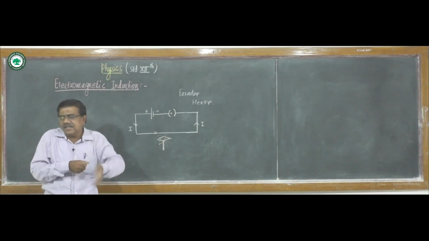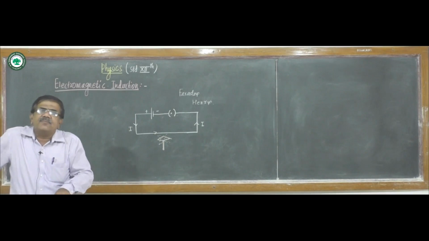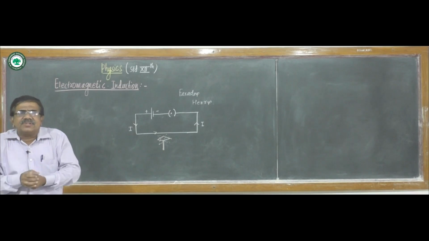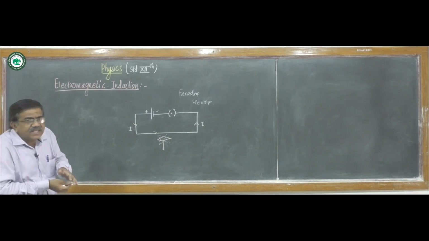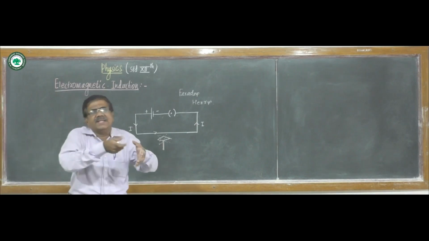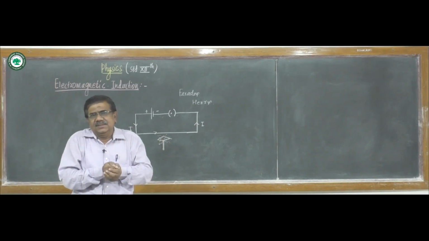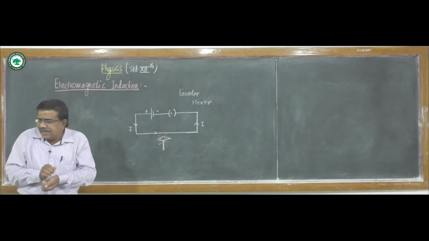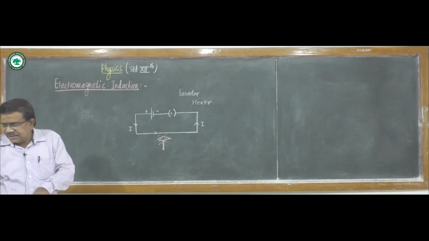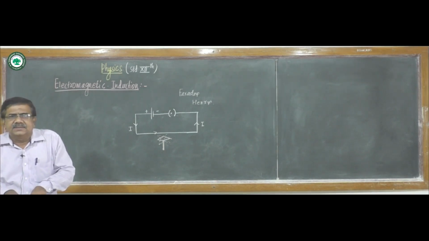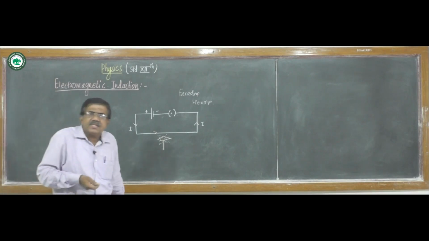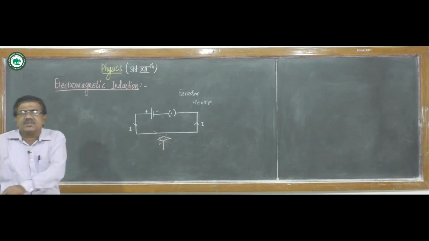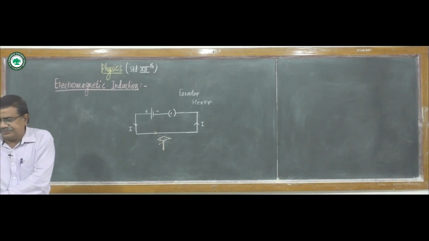Electric current is produced in a coil when there is relative motion between the coil and magnet. That is, a change in magnetic field can produce electric current. The current produced is called induced current, and the corresponding EMF is called induced EMF.